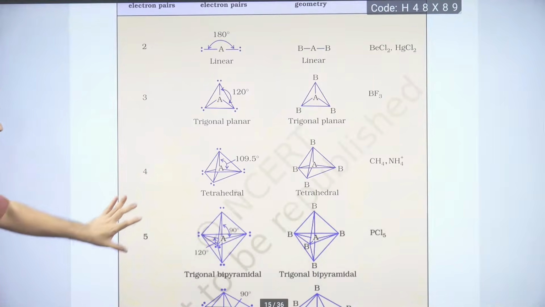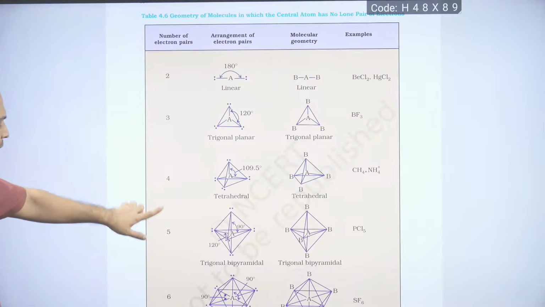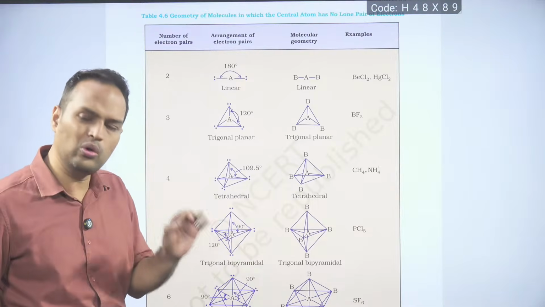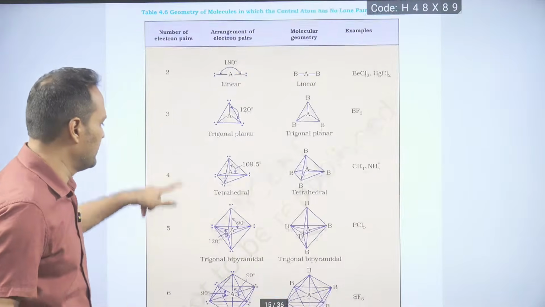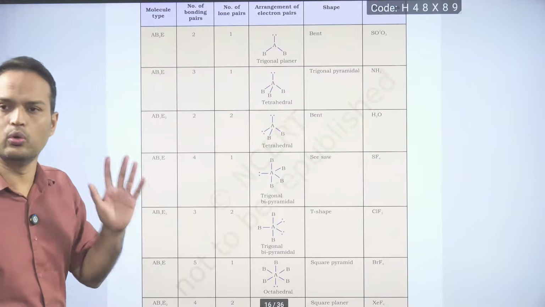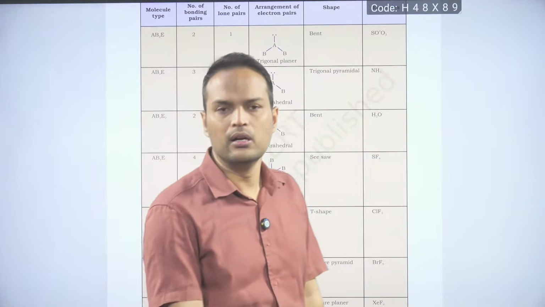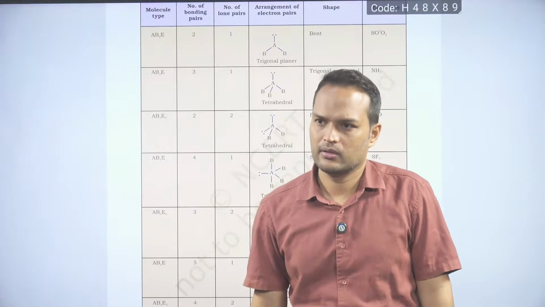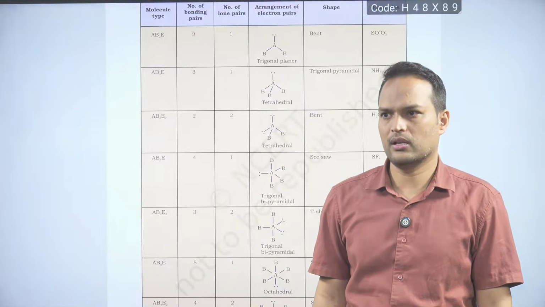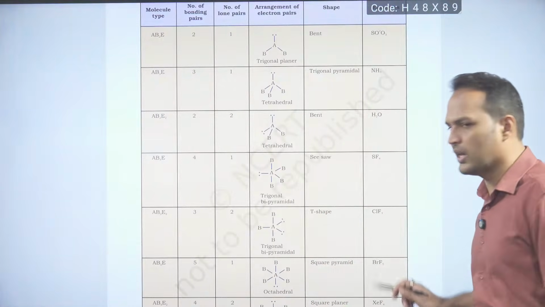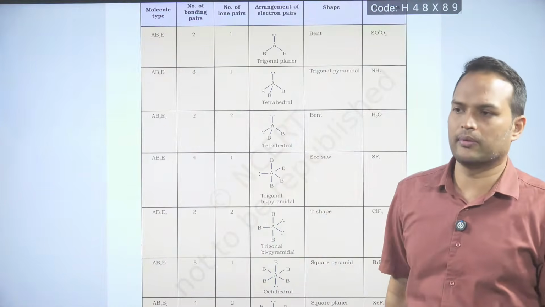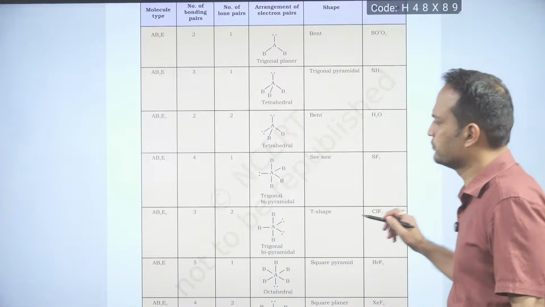This is the first table where they are telling you about the shape without lone pair. No lone pair on the central atom. In the second one, they are telling you the shape including lone pair. Clear? Okay? So these two tables we will have to write and understand. Once you have done, then okay. Clear? Let's move.